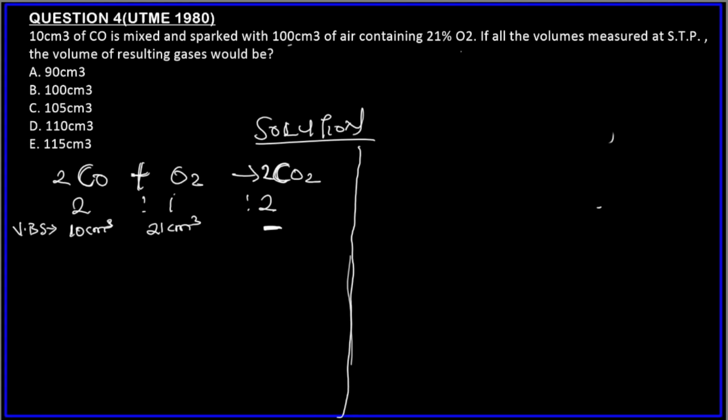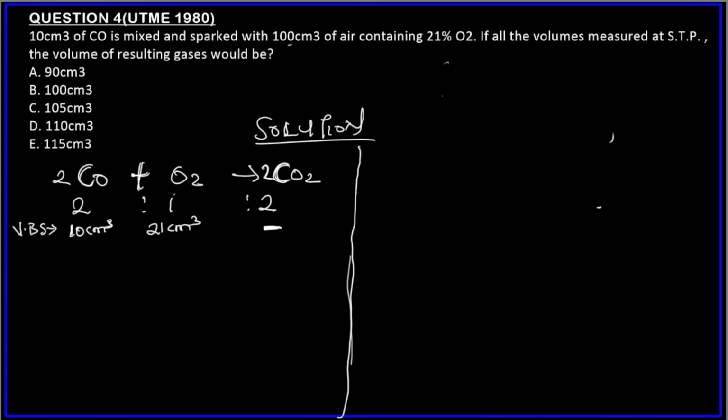This air contains 21% of oxygen gas. So we have 100 cm³ of air. To find the amount of oxygen gas in the air, we say 21% times 100, which is 21 over 100 times 100.